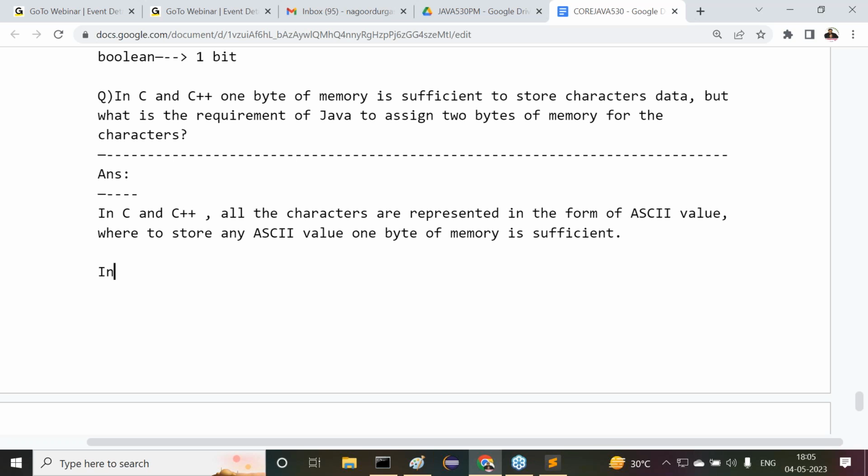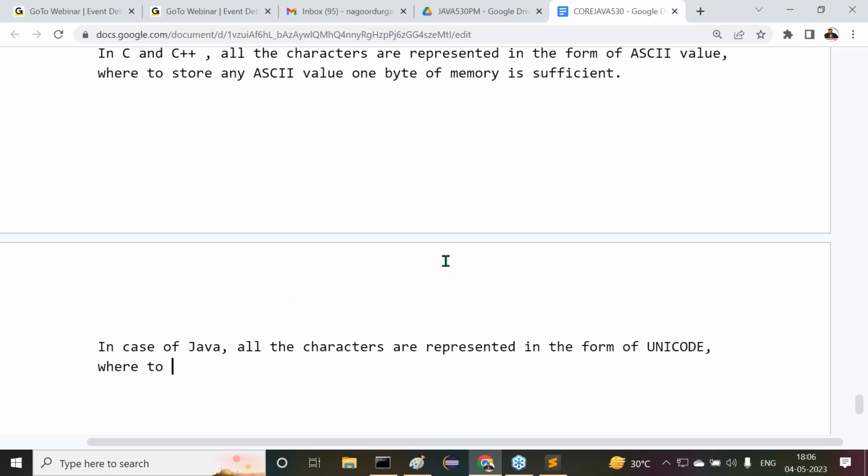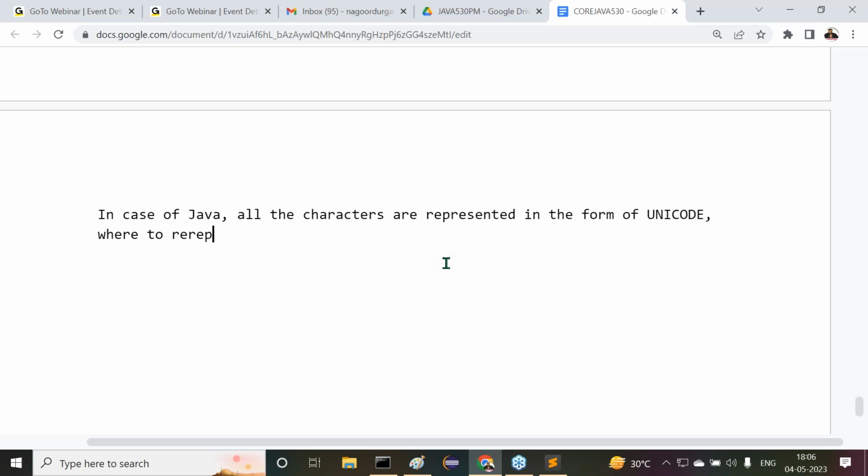But in the case of Java, tell me, all the characters are represented in the form of what? Come on, in the form of what? In the form of Unicode. To represent any Unicode value, we need 2 bytes of memory.